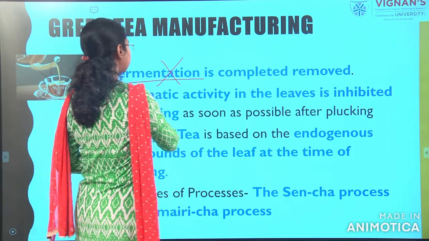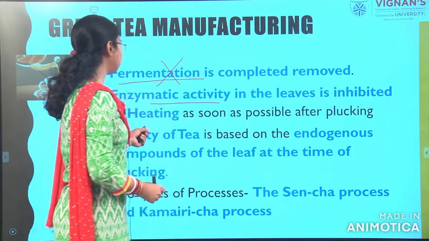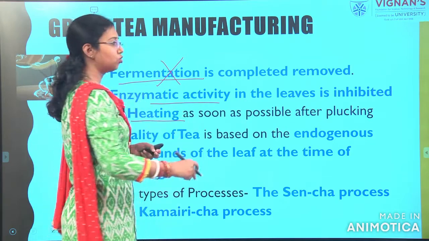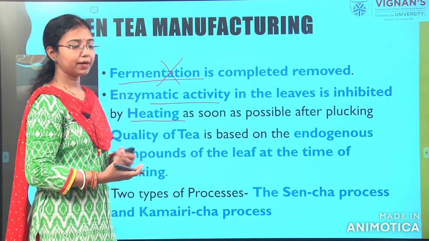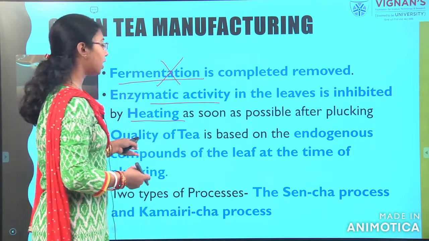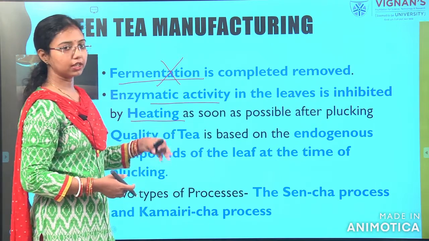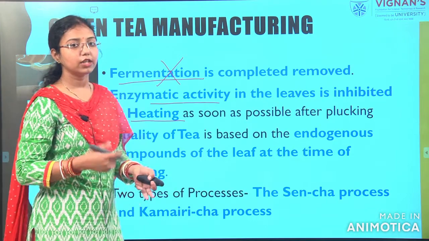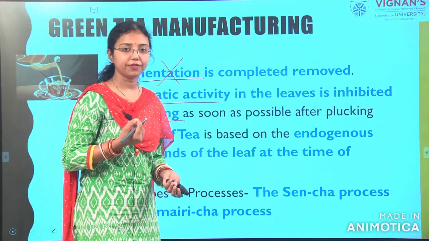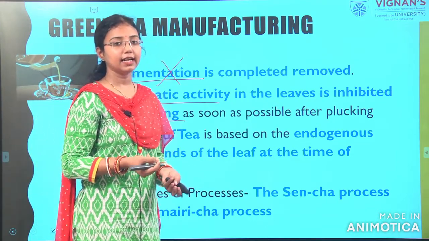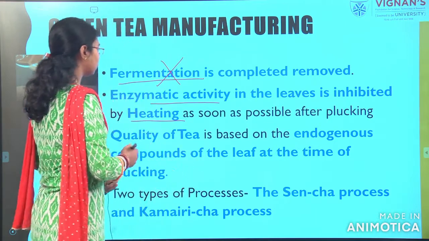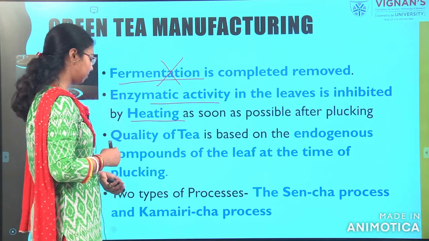Enzymatic activity in the leaves is inhibited by heating. We use heat to change the biochemical process, and quality of tea will be based on the endogenous compounds of the leaf at the time of plucking. So, it depends on the type of tea leaves you are plucking, and the time of plucking also varies in case of green tea leaves.